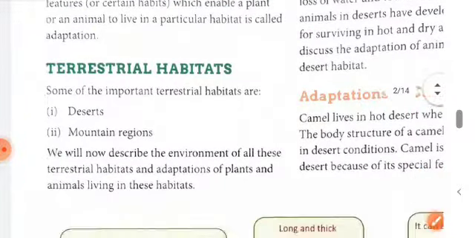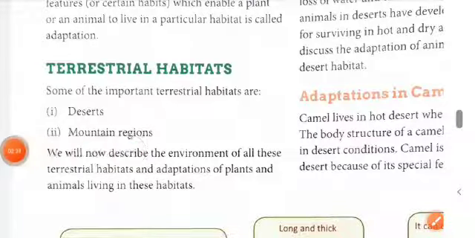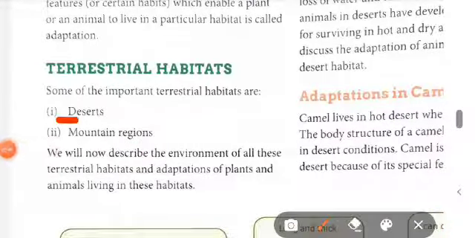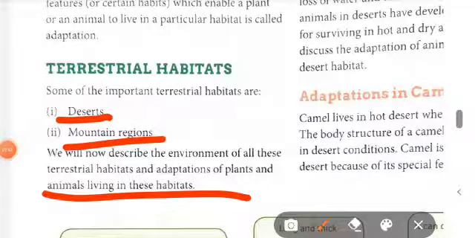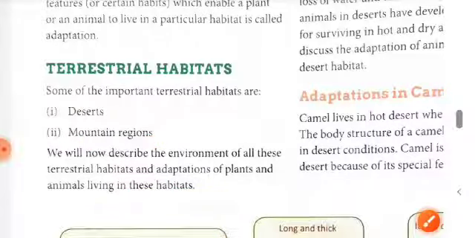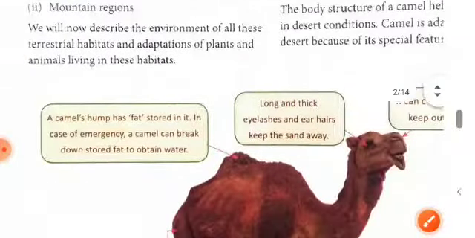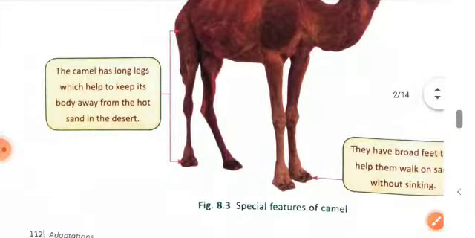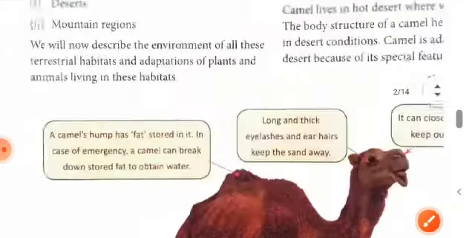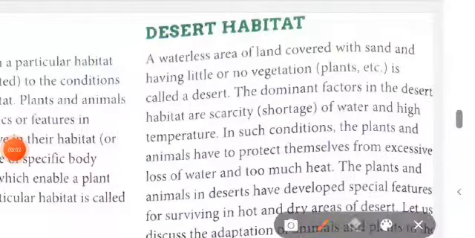Second is terrestrial habitats. You know that some important terrestrial habitats are deserts and mountain regions. We will now describe the environments of these terrestrial habitats and the adaptations of plants and animals living in these habitats. Now you can see here the special features of camels in the given figure. And now the next thing is desert habitat.